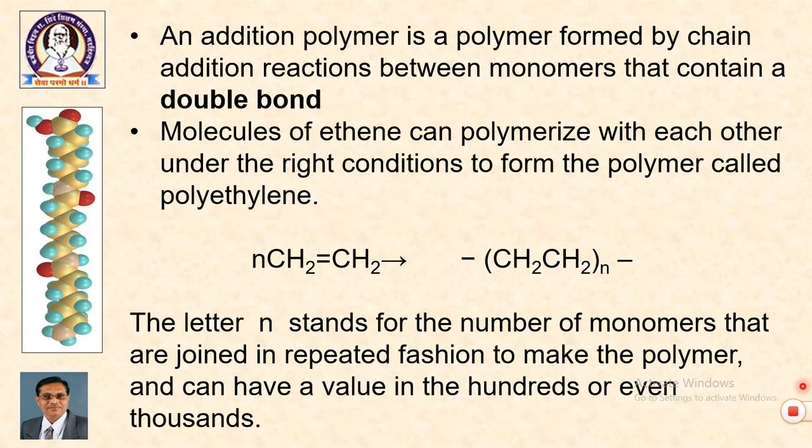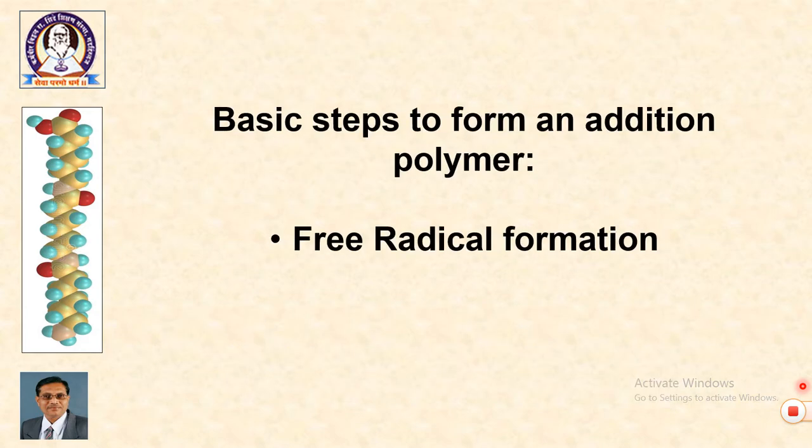The example is there. Molecules of ethene can polymerize with each other under the proper conditions to form a polymer called polyethene. So, the substrate is given, it undergoes several steps, and after this series of reactions we get a polymer. The n stands for the number of monomers. A large number of monomers can be polymerized. What are the steps involved in addition polymerization?